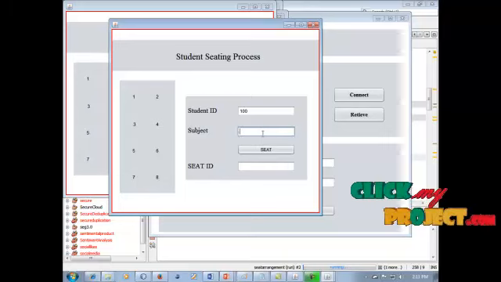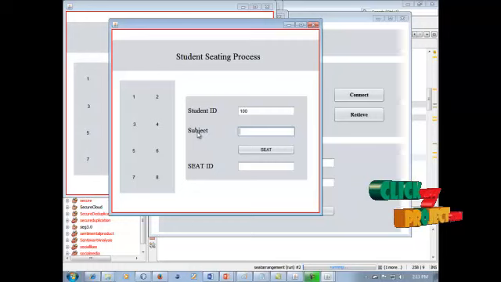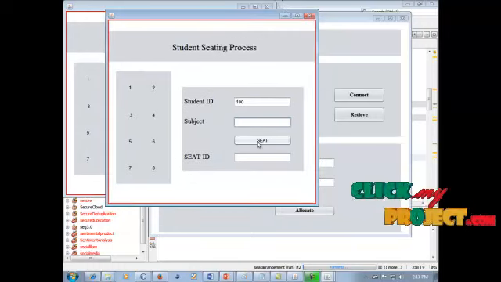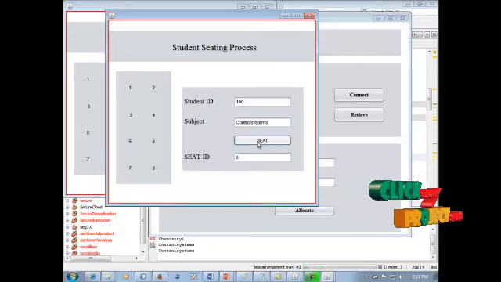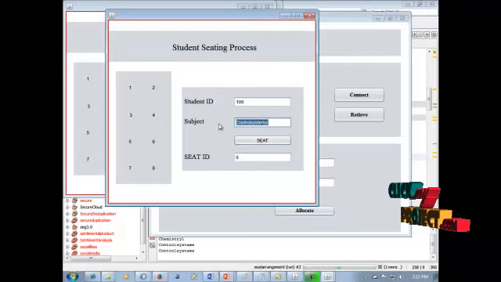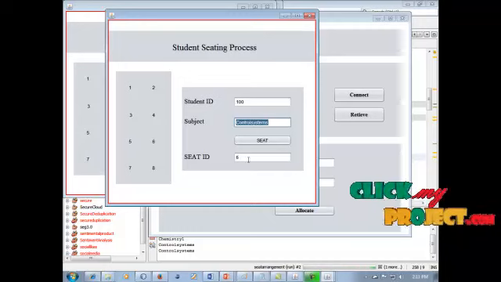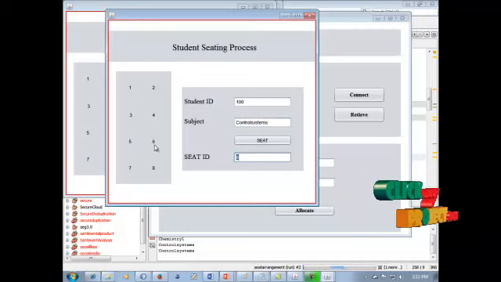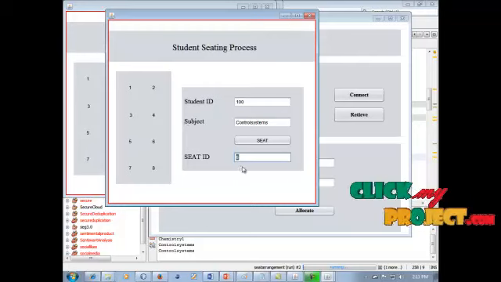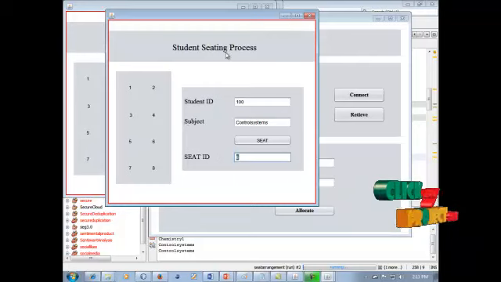If you do not fill this in, the seat process can be completed. Your topic, control system, is displayed, and it is on seat ID 6. It is your 6th place where you are placed in this process. So our student seat arrangement process is completed in this field. Thank you.